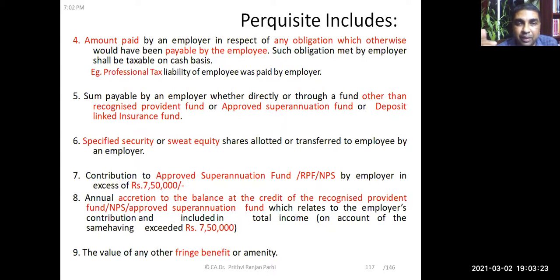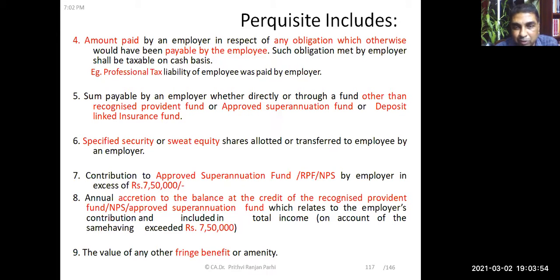Then many other items are there. Some payable by an employer, whether directly or through a fund other than a recognized provident fund, approved superannuation fund, or deposit linked insurance fund. If any payment has been made other than to these funds, then that will also amount to a perquisite. Specified securities or sweat equity shares allotted to an employee by an employer, if those kinds of equity shares are allotted, will also be treated as a perquisite.